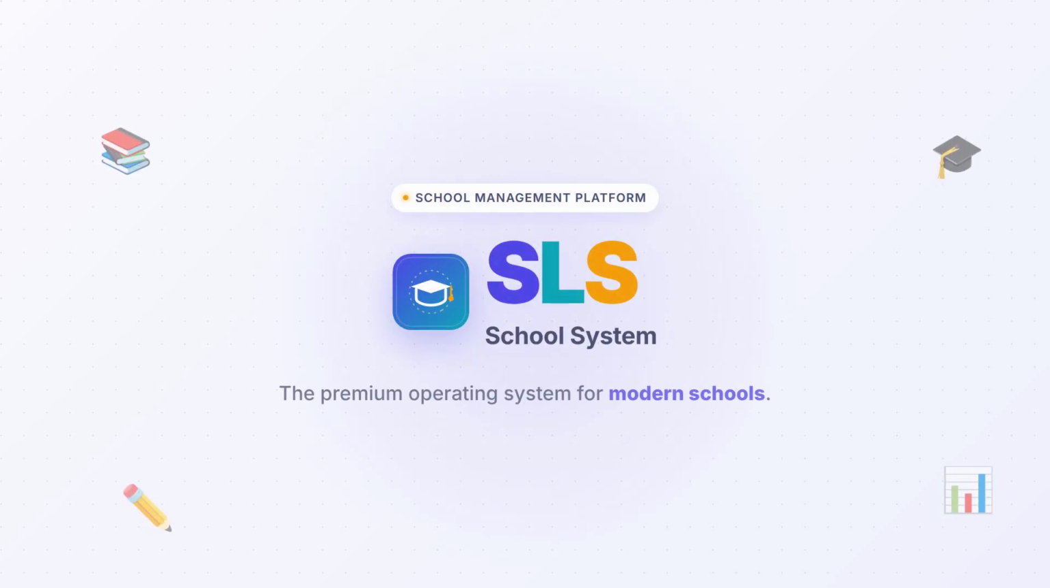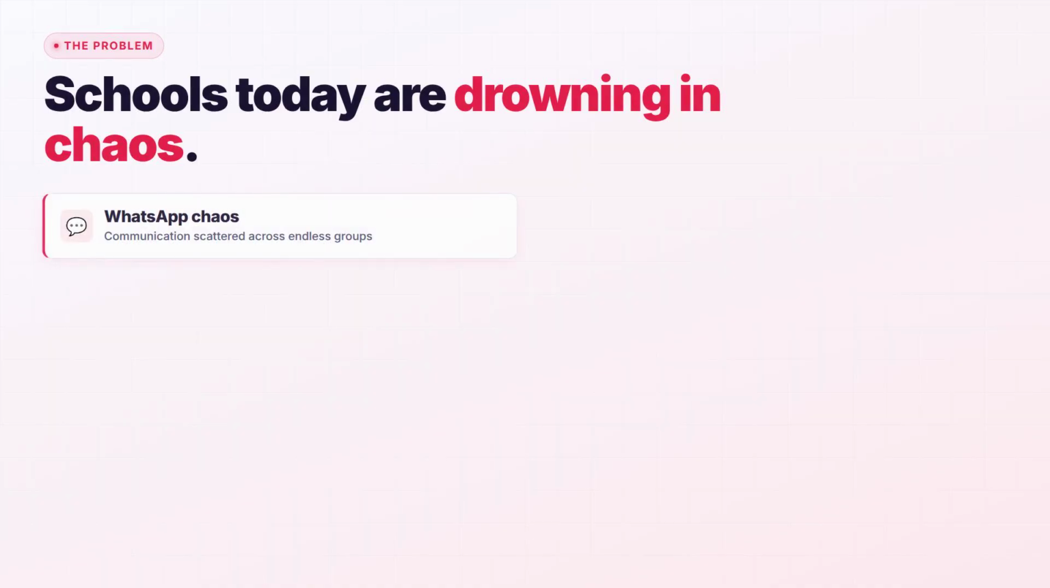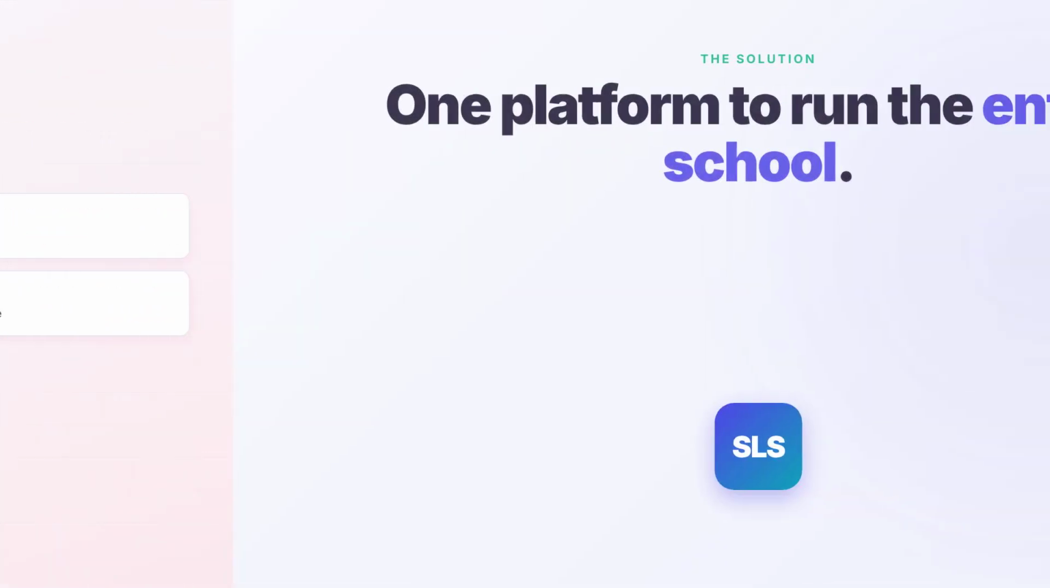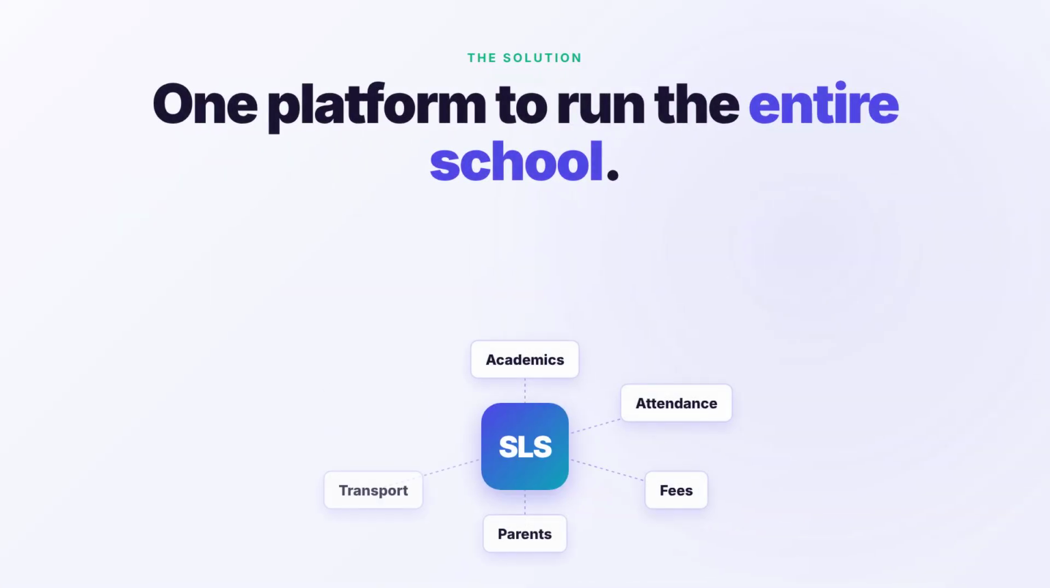SLS School System, the premium operating system for modern schools. Schools today are drowning in chaos. Parent communication scattered across WhatsApp groups, marks entered by hand into spreadsheets, fees tracked on paper, teachers stretched thin, and leadership flying blind without analytics. SLS brings it all together. One connected platform that runs the entire school.